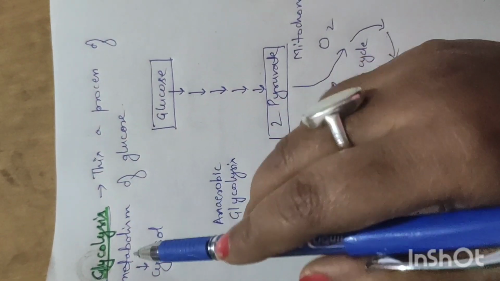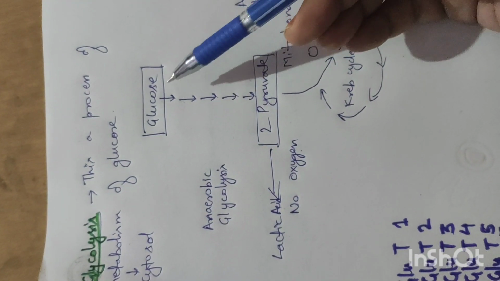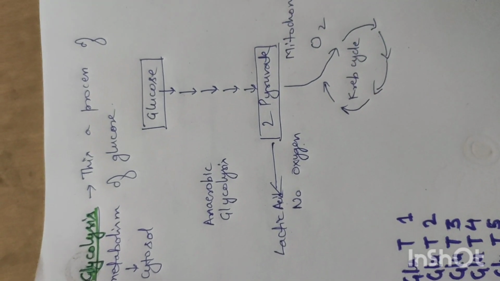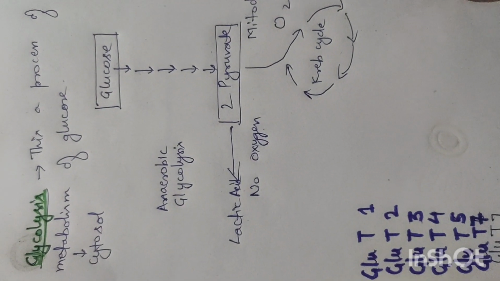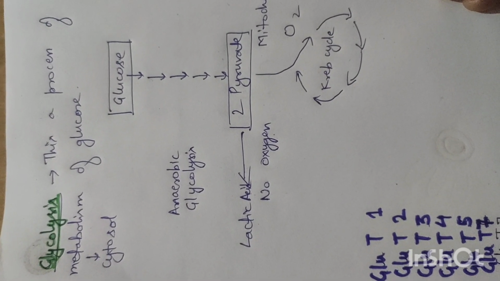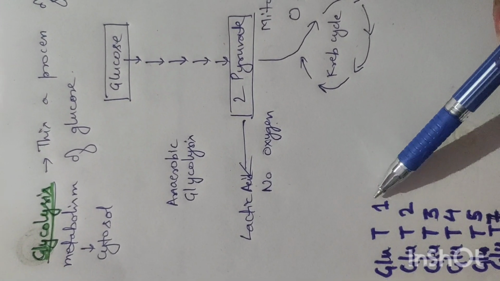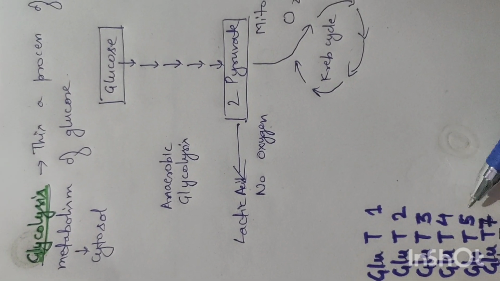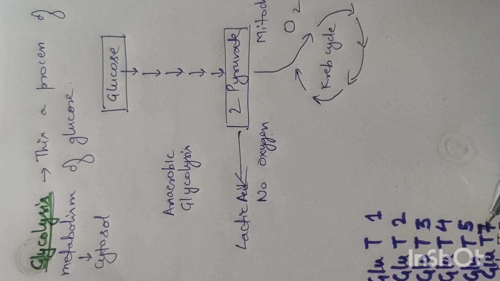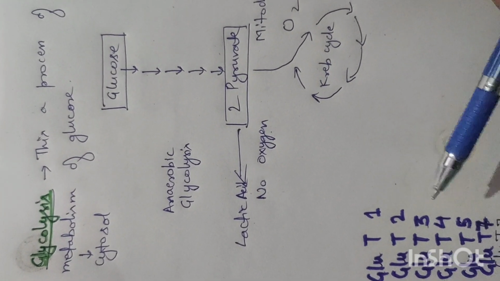Okay, then the process of glycolysis, this process of metabolism of glucose. So we have to focus on this glucose. Glucose is utilized in our body for energy. So what are the transporters which carry glucose into our cells? These are GLUT 1, GLUT 2, GLUT 3, GLUT 4, GLUT 5 and 7, not 6, only GLUT. This is the glucose transporter. Now where these transporters are present, we will see one by one.